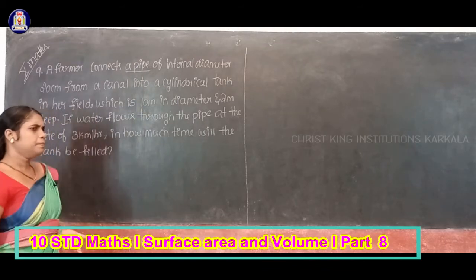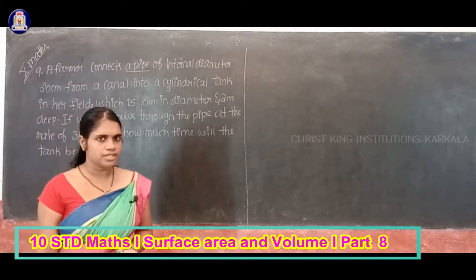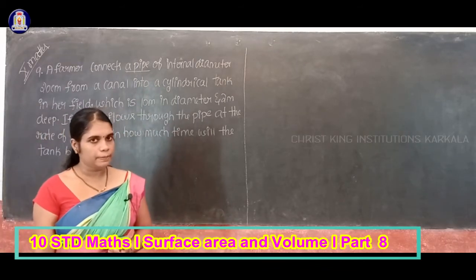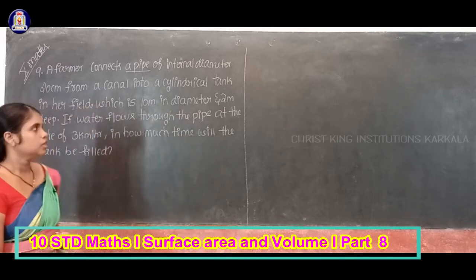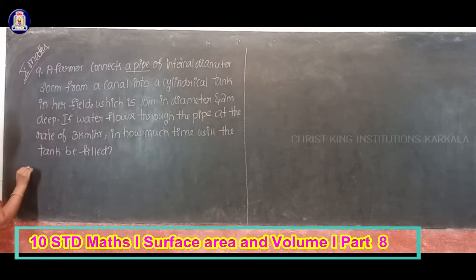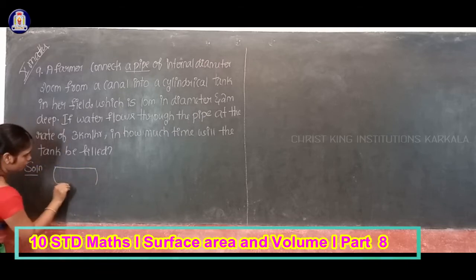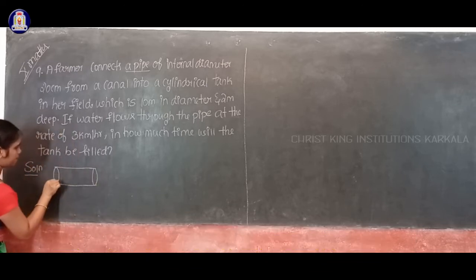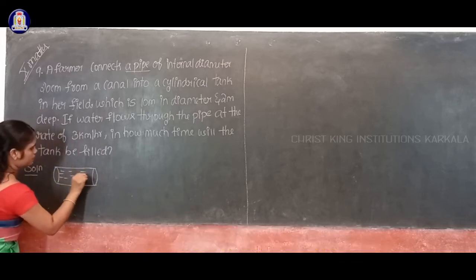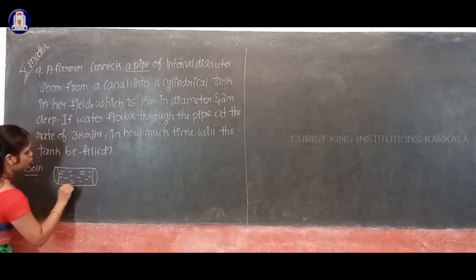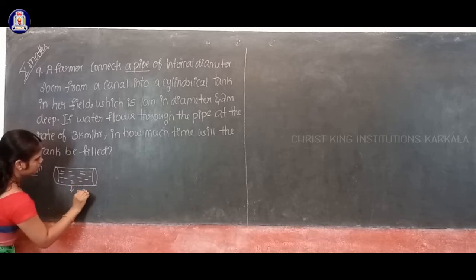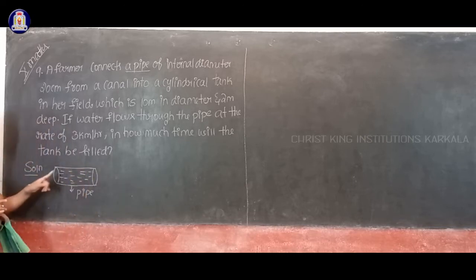So pipe means it's the shape of a cylinder, isn't it? So therefore, first of all I'll draw the figure. Okay, this is a pipe.